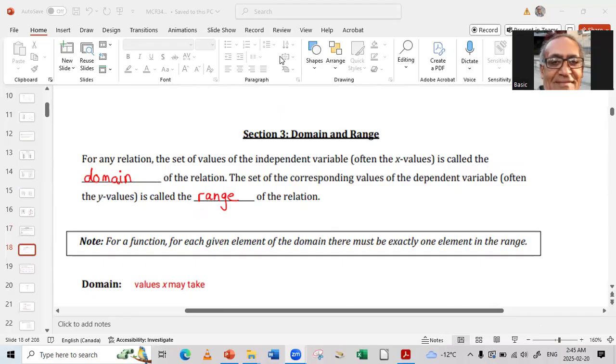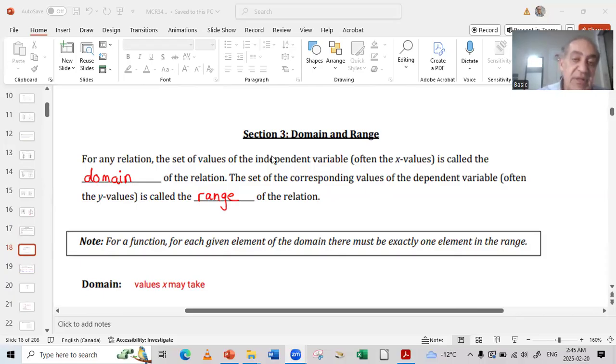So let's see an example right now. Here, the set of values of the independent variable, often the X values, is called domain. So the X values, we call them the domain. And the Y values, we call them the range.